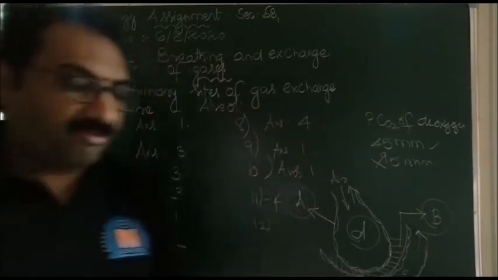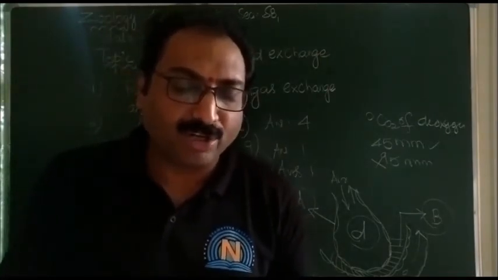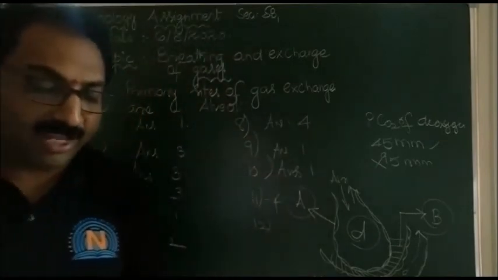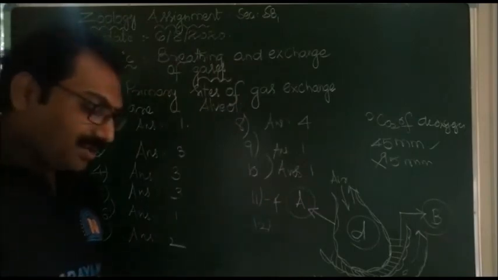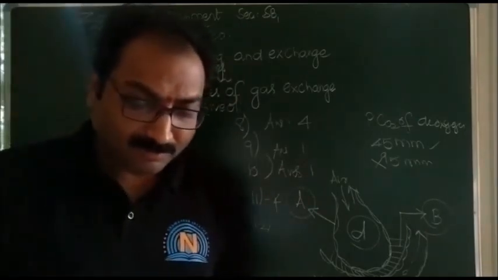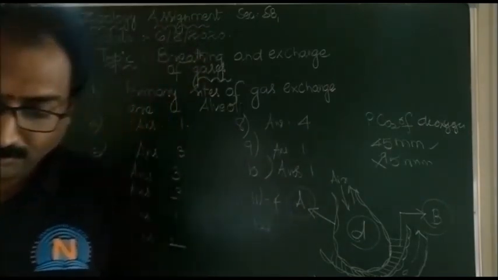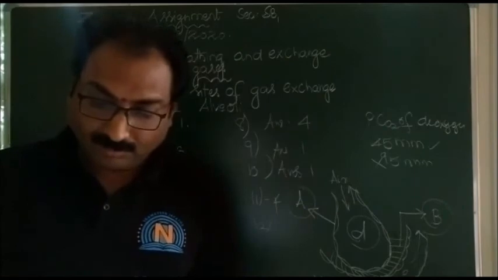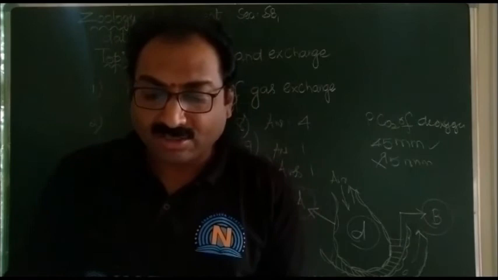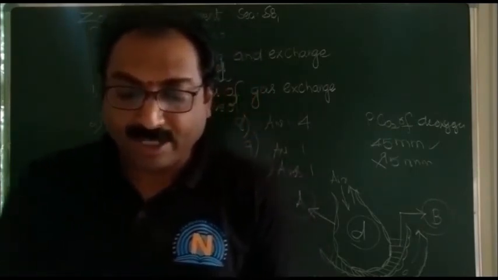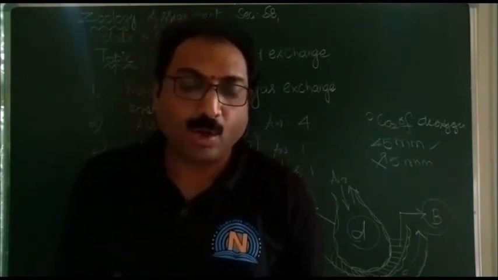And 12th, the difference in partial pressure of oxygen that causes diffusion of oxygen into the pulmonary capillary. So the difference is 64 millimeters of Hg. How do we obtain this?